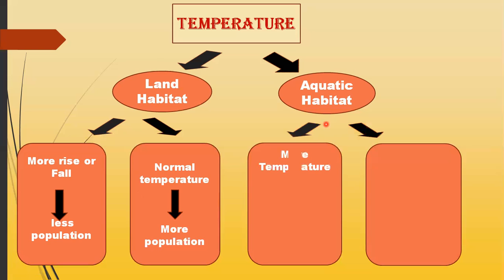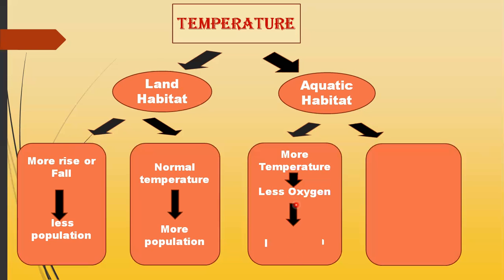Basically, during high temperature, when there is more temperature in a water habitat, what will happen? Less oxygen will be dissolved in water. In warm water, less oxygen will be present. So when there is less oxygen, it means that aquatic animals, water animals and plants, will not get the proper amount of oxygen for their breathing. So when they do not get the proper amount of oxygen, they will begin to die.